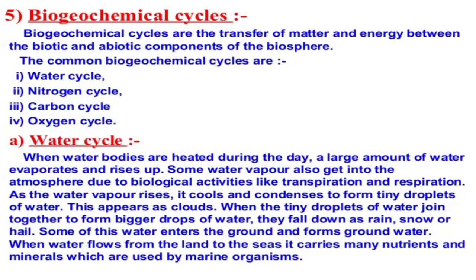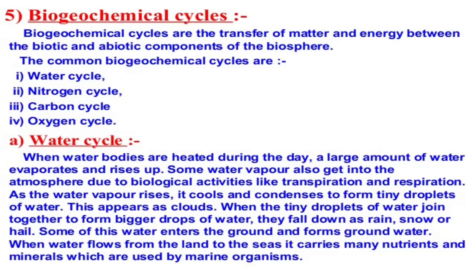So, biogeochemical cycles. Biogeochemical cycles are the transfer of matter and energy between the biotic and abiotic components of the biosphere. The common biogeochemical cycles are the water cycle, nitrogen cycle, carbon dioxide, and oxygen cycle. Today we will learn first the water cycle. When water bodies are heated during the day, a large amount of water evaporates and rises up.